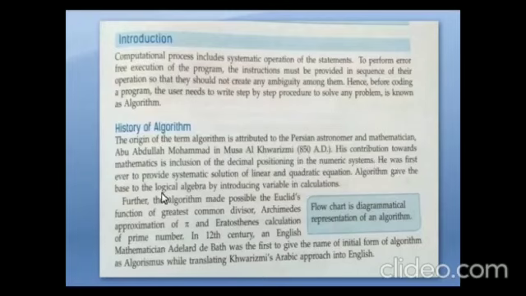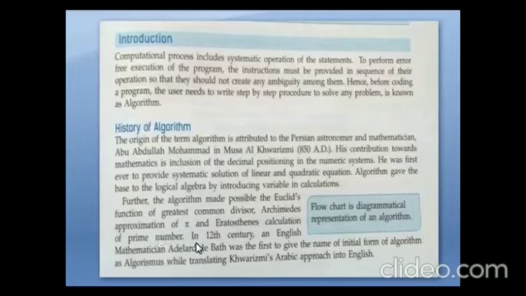He was the first ever to provide systematic solution of linear and quadratic equations. Algorithm gave the base to the logical algebra by introducing variables in calculation. Further, the algorithm made possible Euclid's functions of greatest common divisor, Archimedes' approximation of pi, and Eratosthenes' calculations of